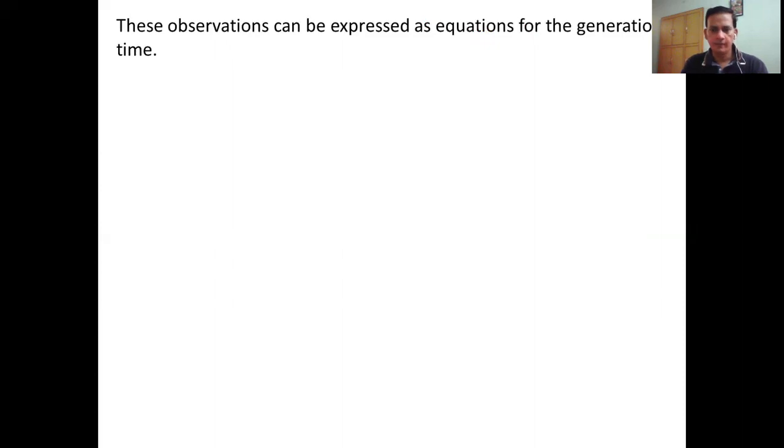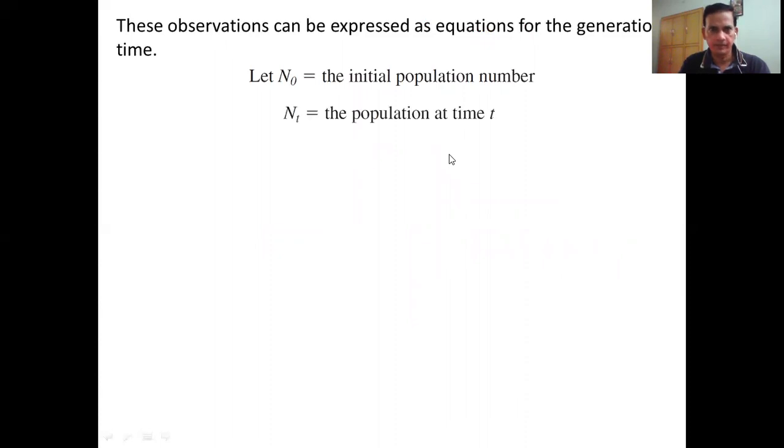Okay, so if we convert these observations into a calculation form, let's say N0 is the initial population number. NT is the population at time t, let's say 80 minutes, 60 minutes, whatever the time could be. So this is the population after time t. N is the number of generations in time t, how many generations have increased: 1, 2, 3, 4, something like that.